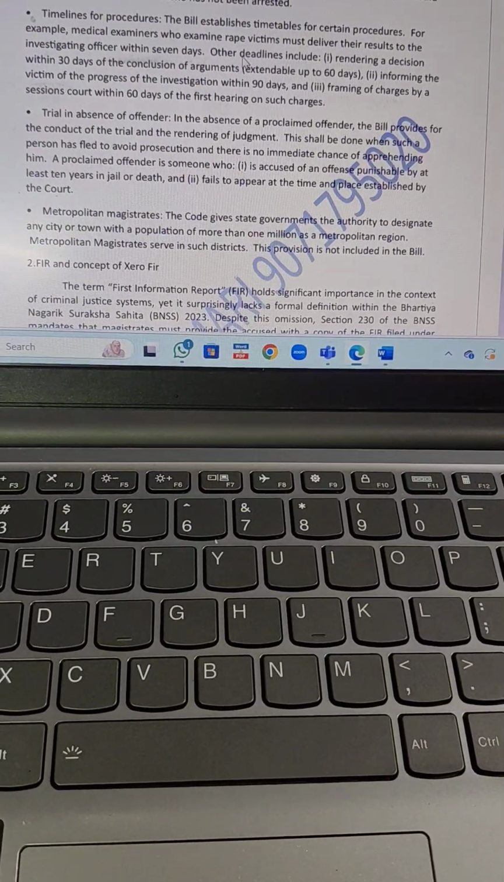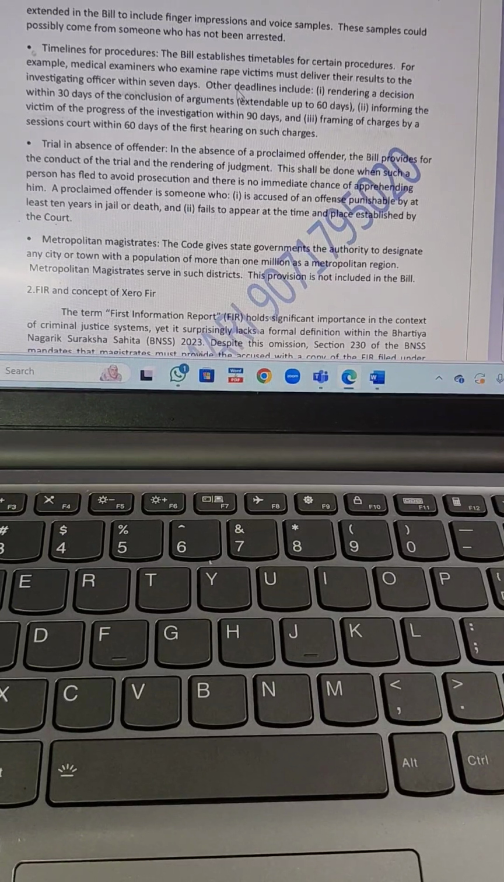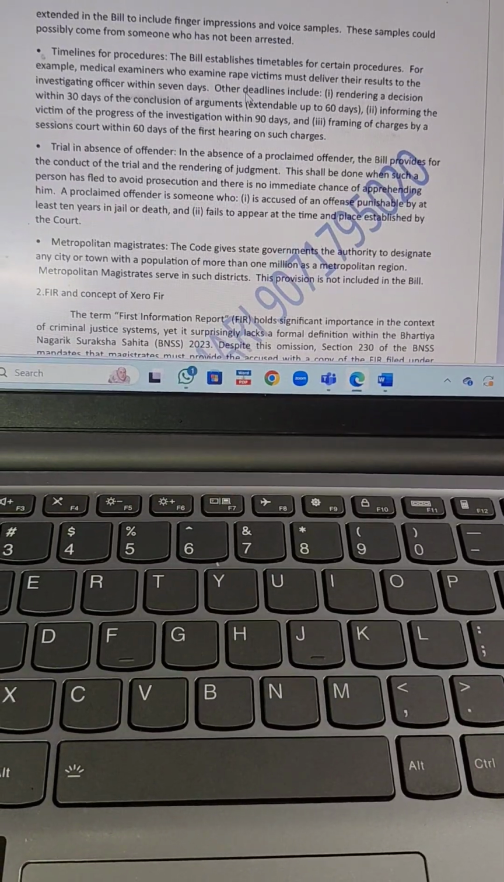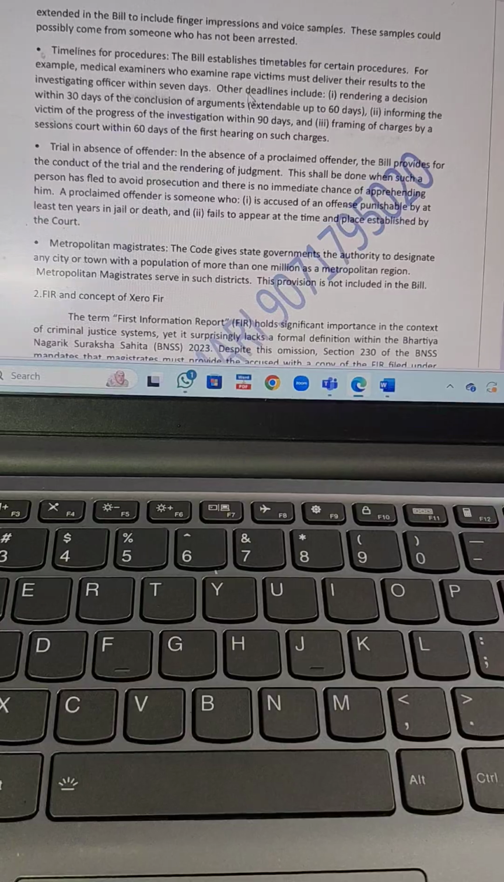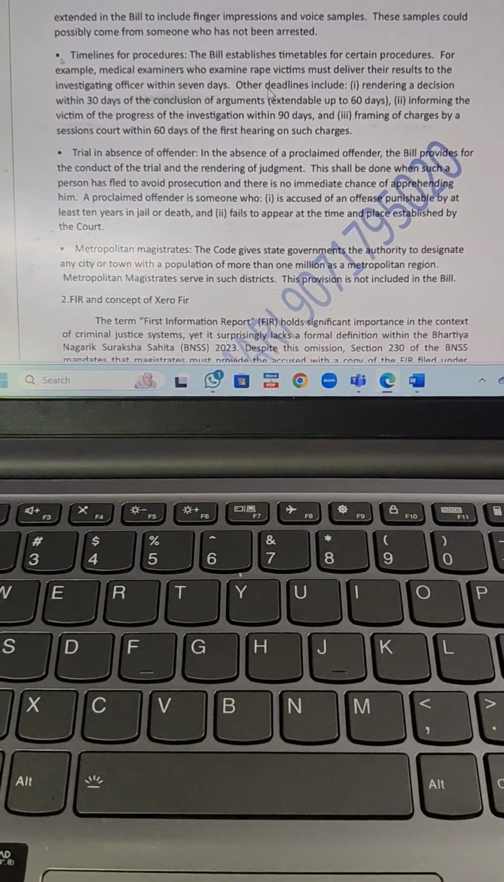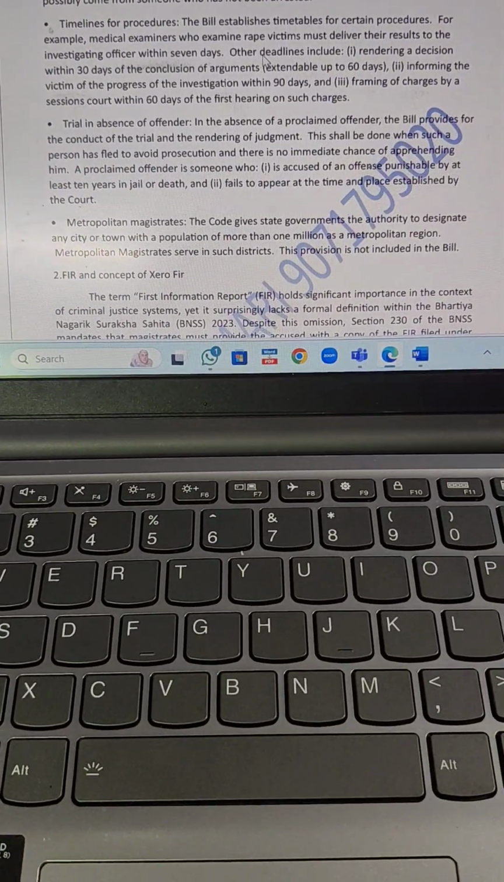Then next is framing of charges by the session courts within 60 days of first hearing on such charge. For example, a charge is made.